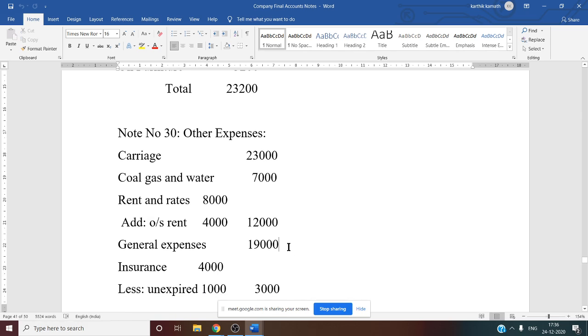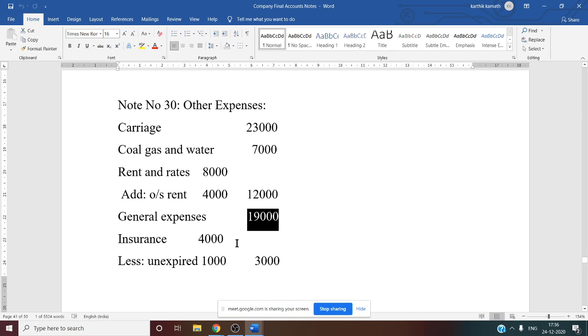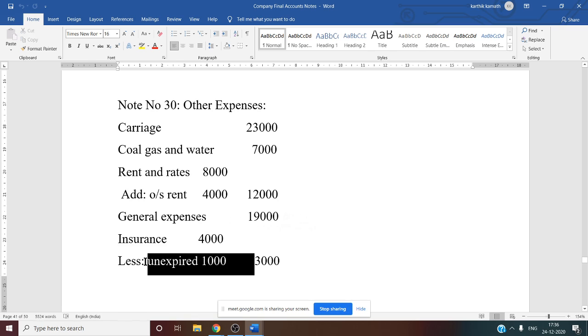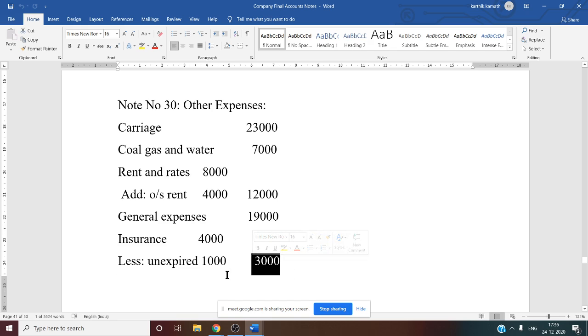Then general expenses, directly given in the trial balance, 19,000. Insurance, there is an adjustment. The insurance amount given in the trial balance is 4,000. From that you have to deduct prepaid insurance. Prepaid insurance or unexpired insurance, that is 1,000 given in the adjustment. If you deduct, you will get the final insurance total as 3,000. So this is about other expense.